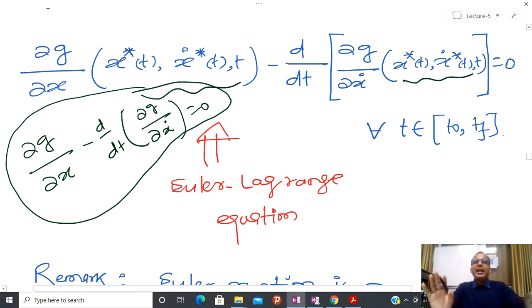So in order to find x star, the problem is now just to solve this particular equation. But here you can see that this equation contains partial derivatives, and d by dt is involved. So this is basically a second order differential equation. Now in order to solve this differential equation, boundary conditions are also required.